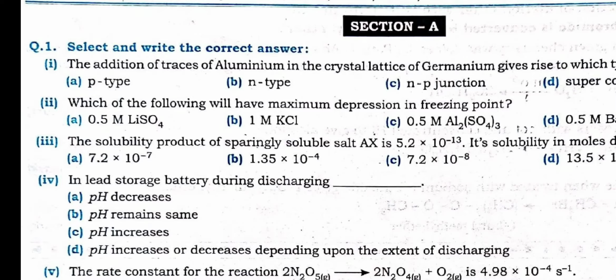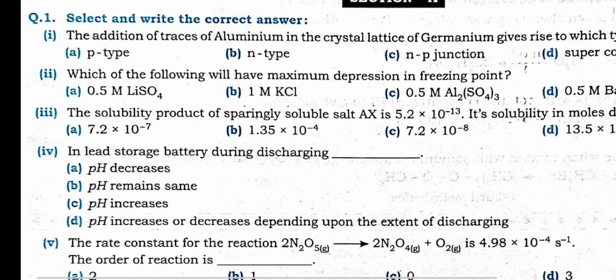The solubility product has been given, and its solubility in mole per dm cube is asked. As you know very well, when a 1:1 salt is there, the relationship between solubility and solubility product is Ksp equals S square, and S equals under root Ksp. So you have to find the root of 5.2 into 10 raised to minus 3. You will be getting 7.2 into 10 raised to minus 7. That is option number A.